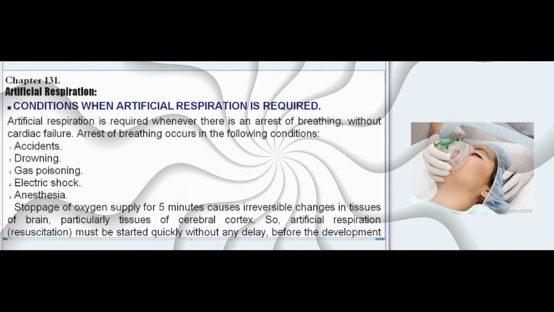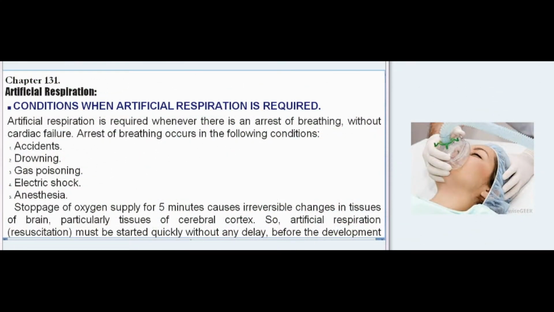Chapter 131. Artificial respiration, conditions when artificial respiration is required. Artificial respiration is required whenever there is an arrest of breathing, without cardiac failure. Arrest of breathing occurs in the following conditions: accidents, drowning, gas poisoning, electric shock, anesthesia.